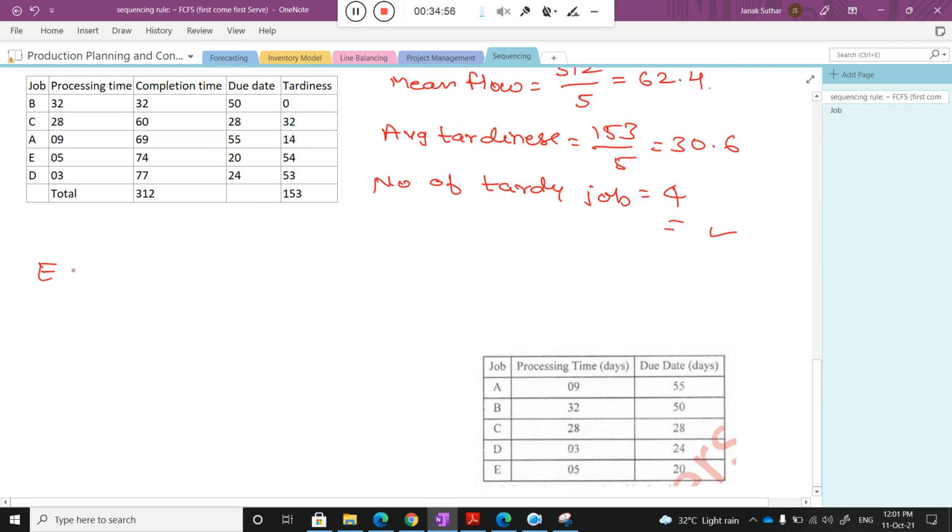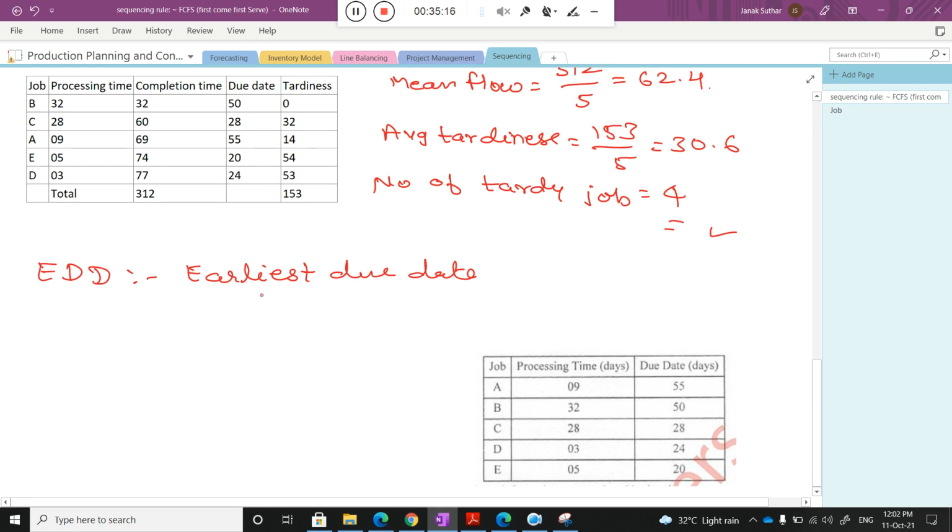So what is the meaning of EDD? It is the earliest due date.